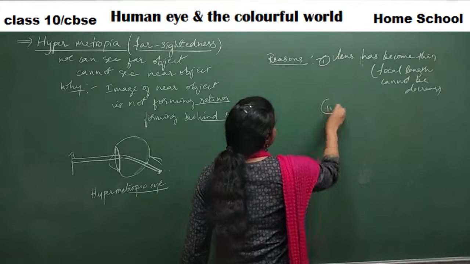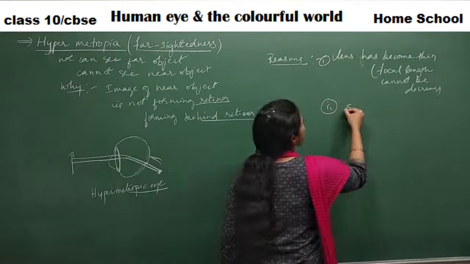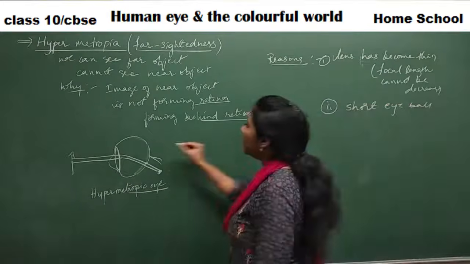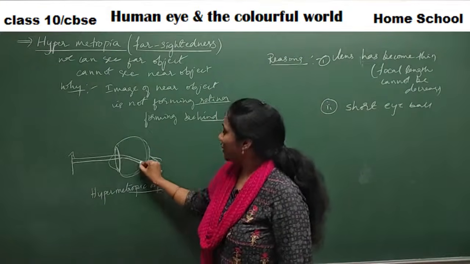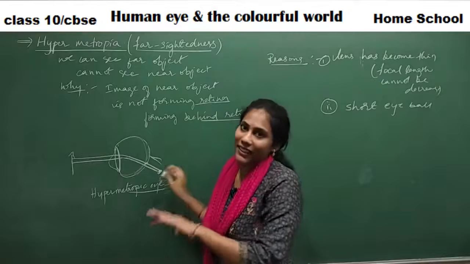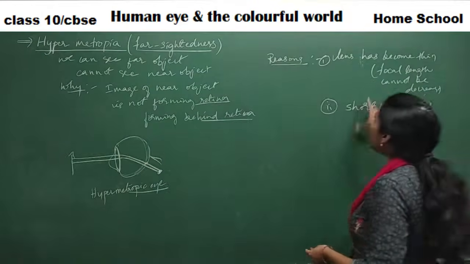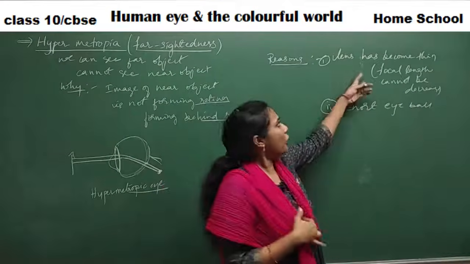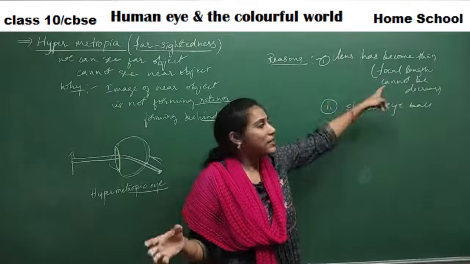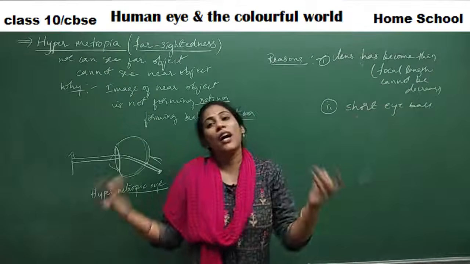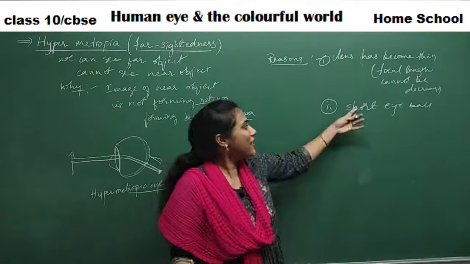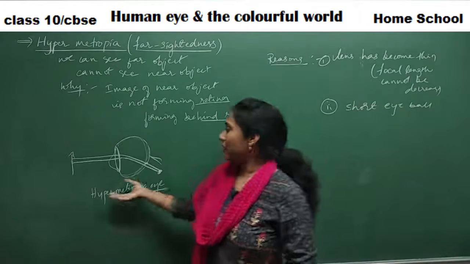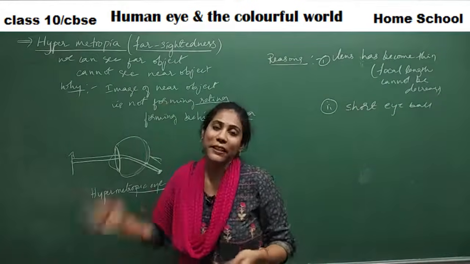And another reason is short eyeballs. When the eyeball itself is very short, definitely the rays would go out of the retina and meet. So these are the two reasons why you will observe hypermetropia. The first is a common reason, maybe because of some problems in the eye, but having a short eyeball is a genetic thing. If this genetic thing is there in a body, then automatically you get the problem of hypermetropia.